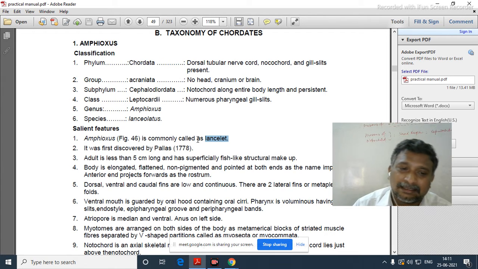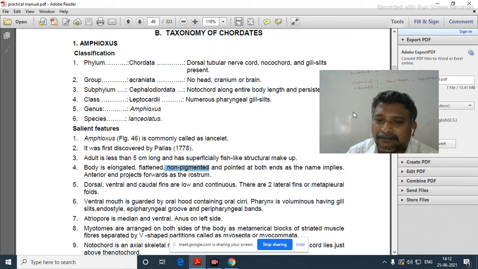You remember that. Now Amphioxus is commonly called a lancelet. It was first discovered by Pallas. The adult is less than 5 cm long and has a superficially fish-like structure. The body is elongated, flattened, non-pigmented and pointed at both ends.